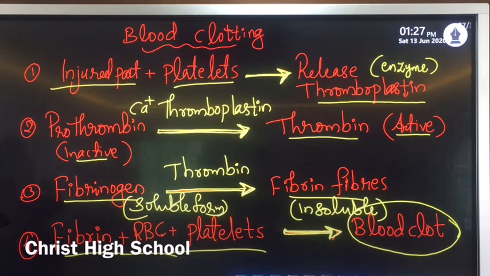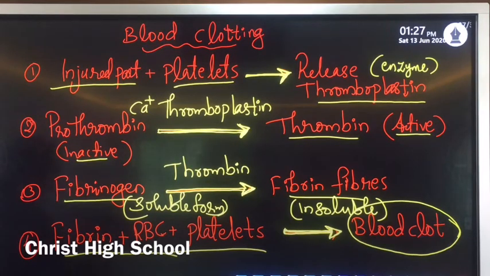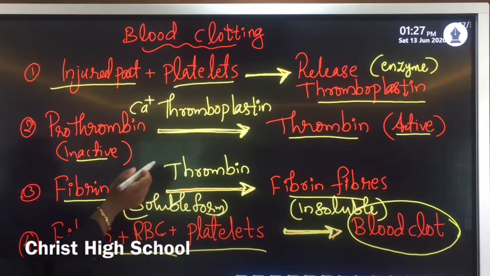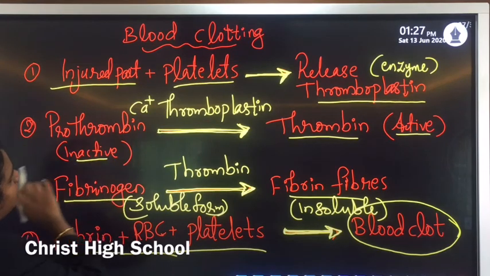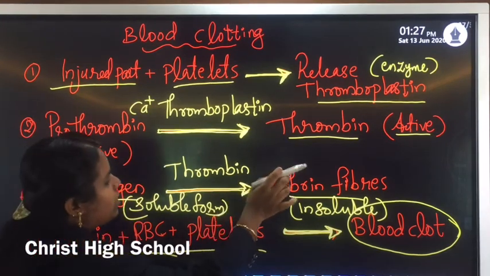The cells of the injured part, as well as the platelets which accumulate at the site of injury, together release an enzyme, thromboplastin. Then in the second stage, thromboplastin converts inactive prothrombin, in the presence of calcium ions, into active thrombin.